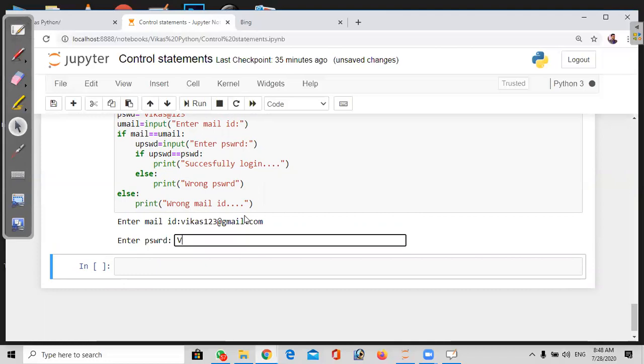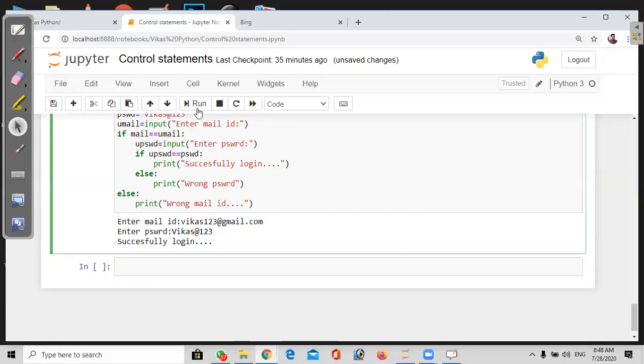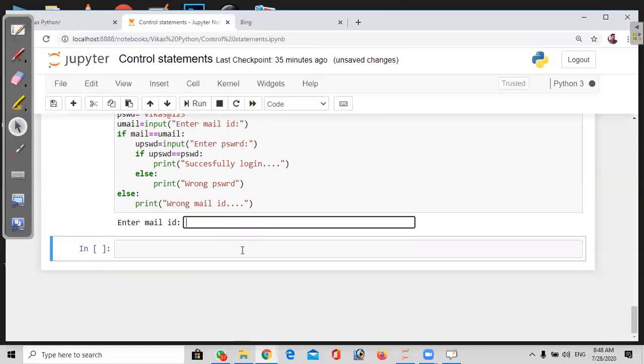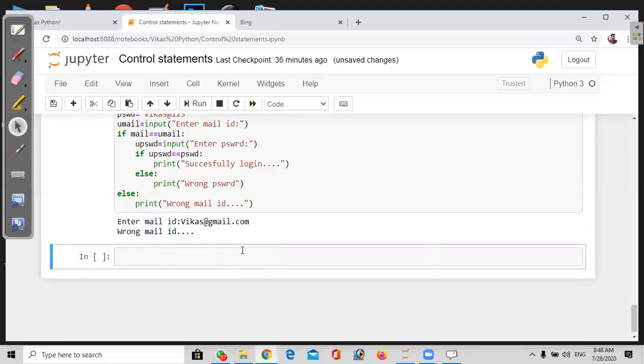Then with the correct one, successfully login. If I enter a wrong mail ID, vikas@gmail, it gives wrong mail ID, and it doesn't even go on to the password.